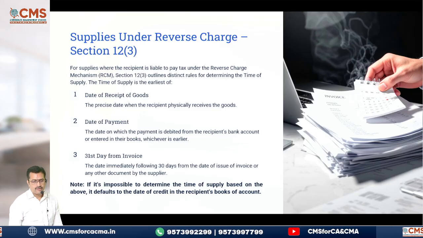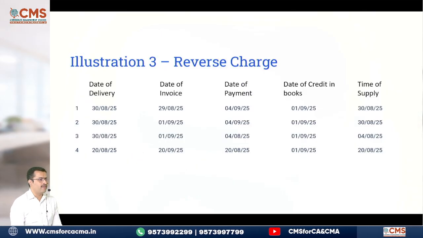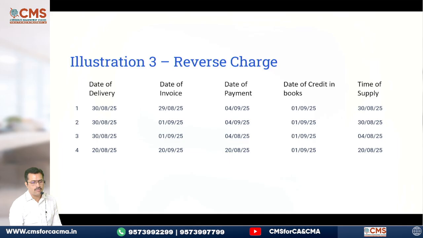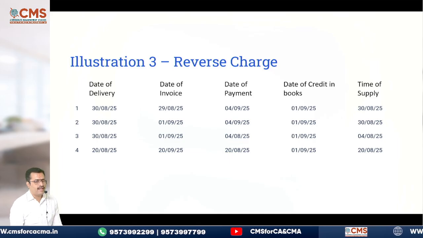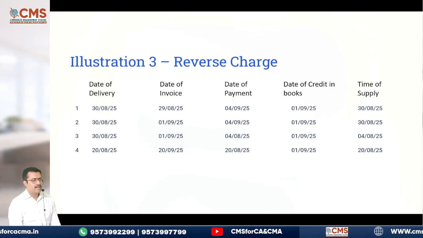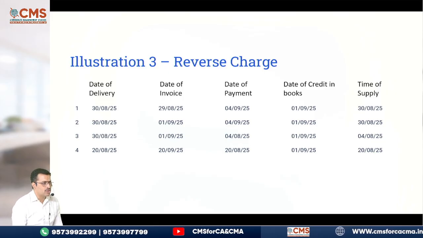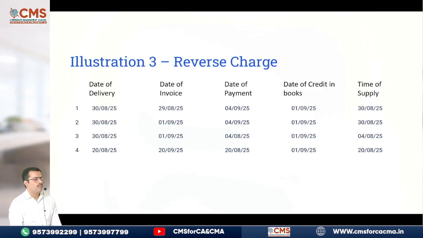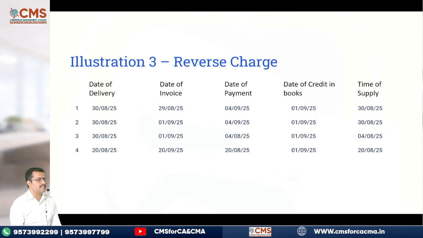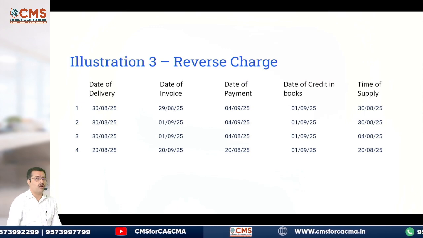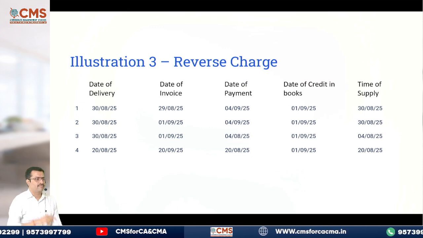Then, one problem on reverse charge I have given. My dear, please solve this problem quickly. Date of delivery is given, date of invoice is given, date of payment also is given. Now, when you have this date of invoice, directly you cannot compare date of invoice, you have to take 31st day.